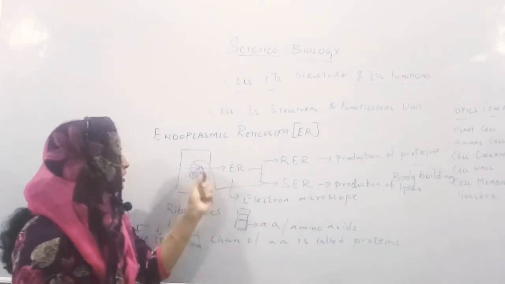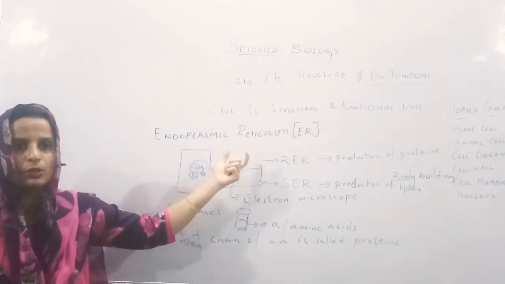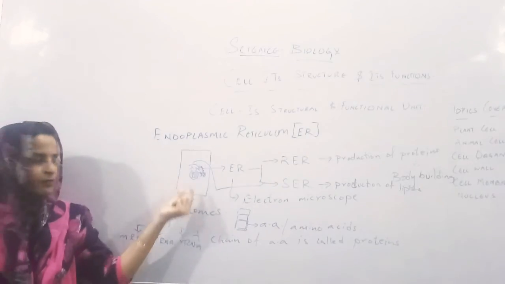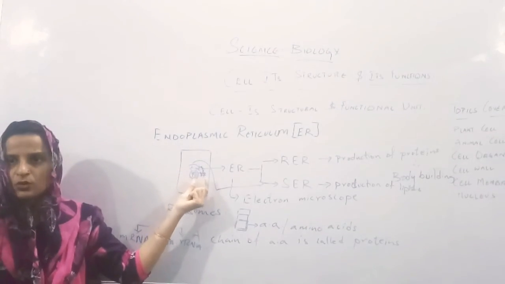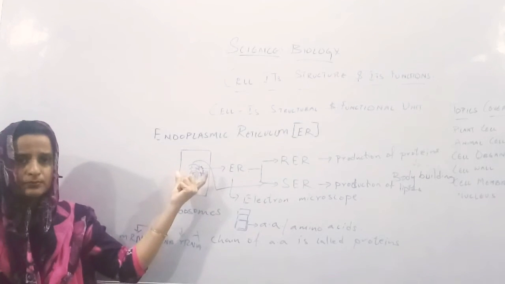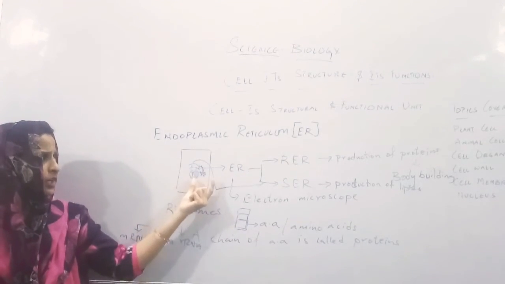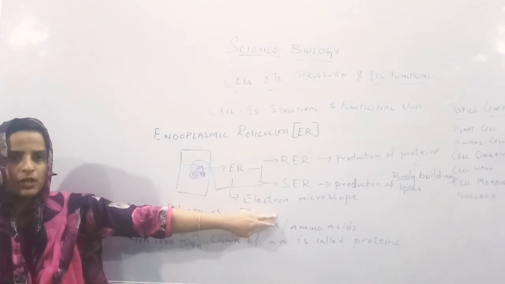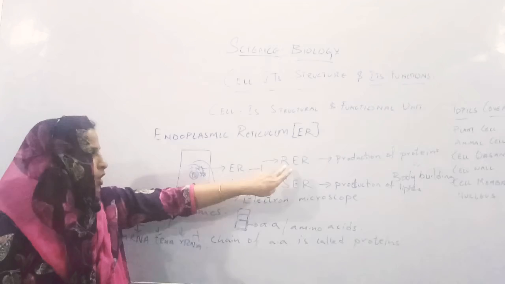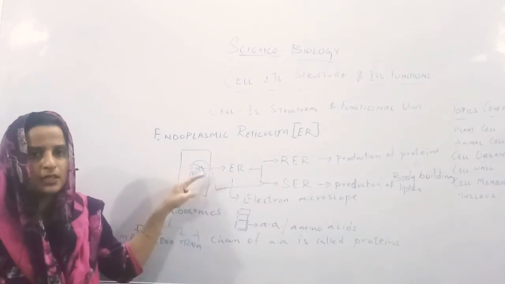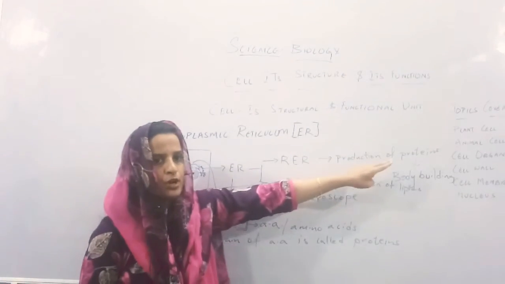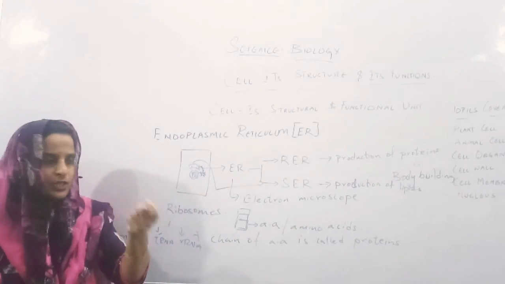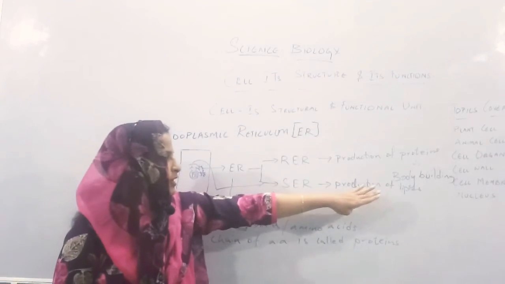Okay, so this is about the endoplasmic reticulum. Where is it located? The endoplasmic reticulum is present inside the cell, just attached to the nucleus, in the cytoplasm. There are two types: rough endoplasmic reticulum and smooth endoplasmic reticulum. Rough endoplasmic reticulum is called rough because ribosomes are present on it and they are helpful in the production of proteins. Whereas smooth endoplasmic reticulum is very soft and smooth in nature. They help in the production of lipids.